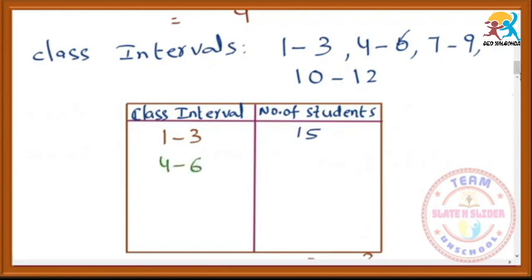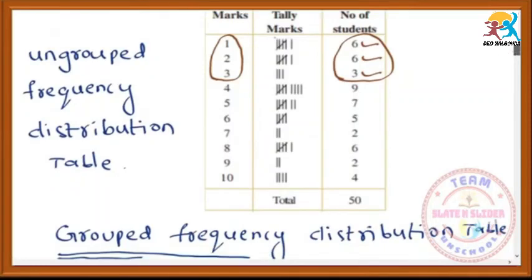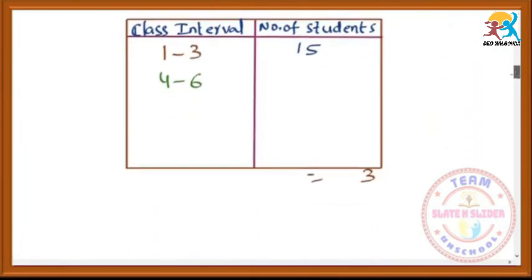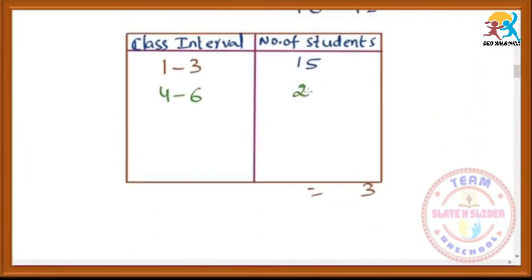Take the next group, that is 4 to 6. The class interval 4 to 6. You have to count how many students are there in the 4 to 6 group. These marks are a group, so their frequencies should be added. The frequency of 4 to 6 is 9 plus 7, 16, plus 5, 21. So here I should write 21.